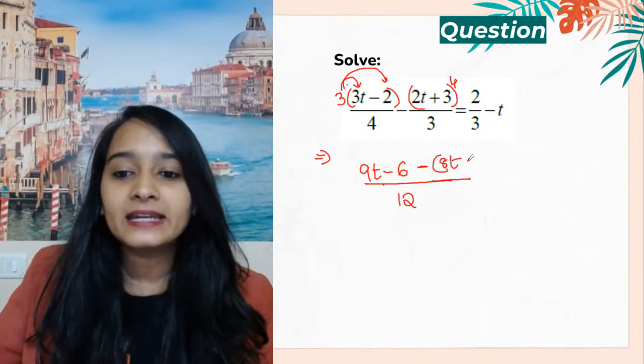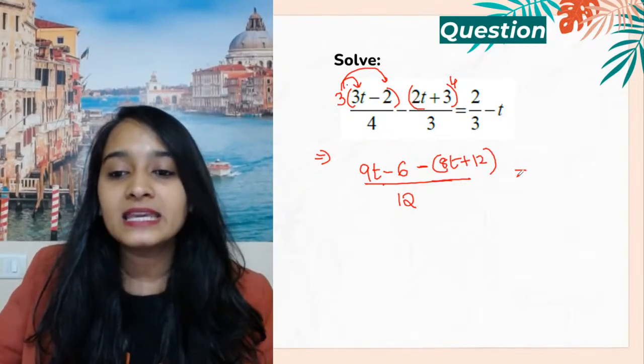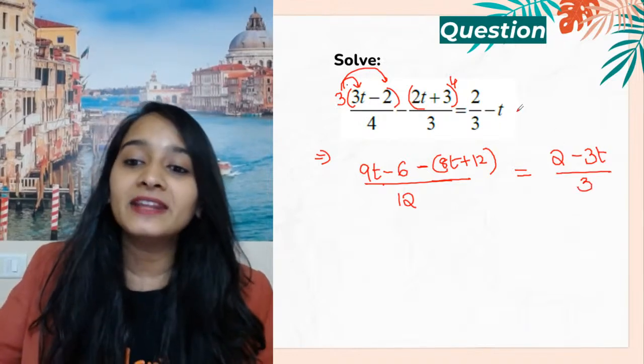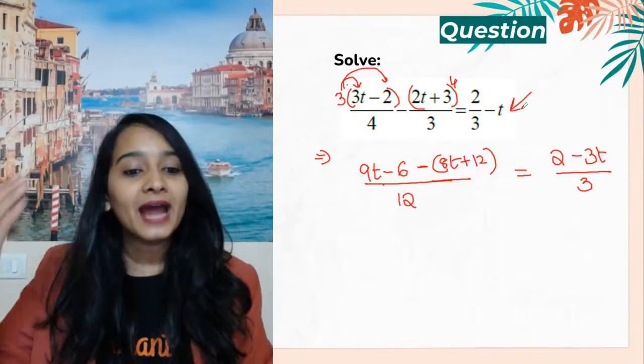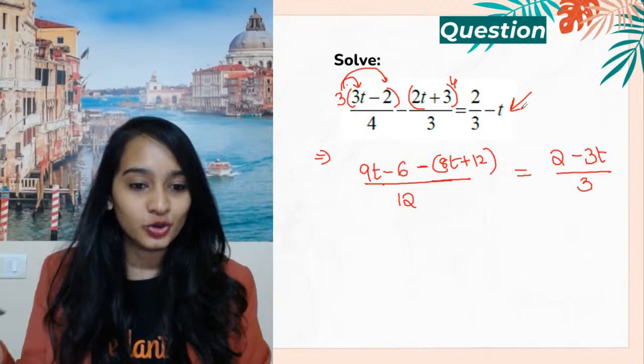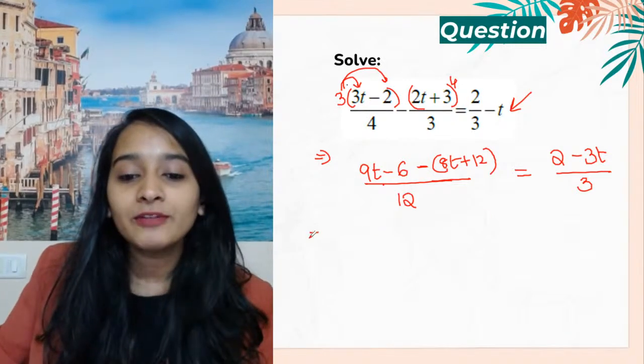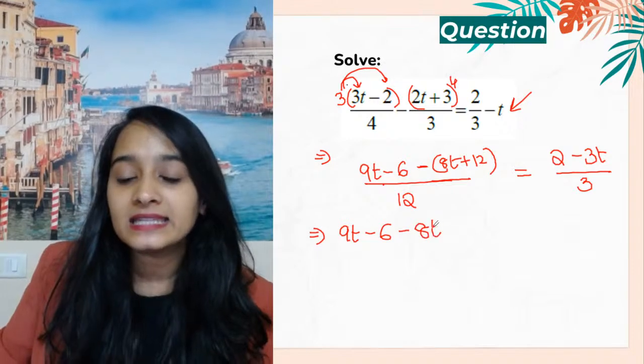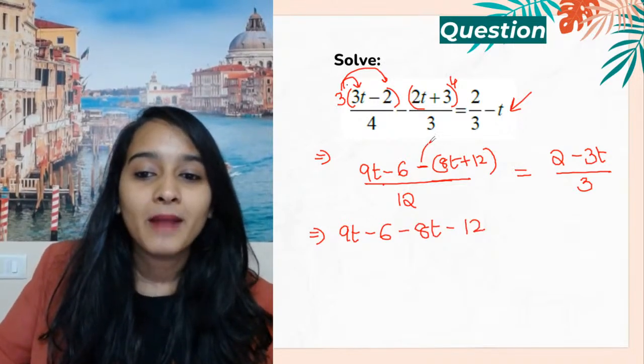So it will become 80 plus 12 is equal to 2 minus 3t by 3. I have taken my LCM on my right hand side also. Okay. So next what will we do? Simplify. 90 minus 6 minus 80 minus 12 minus of plus.